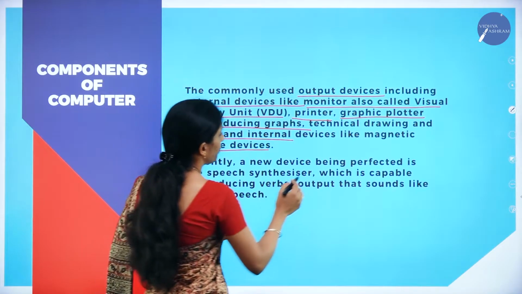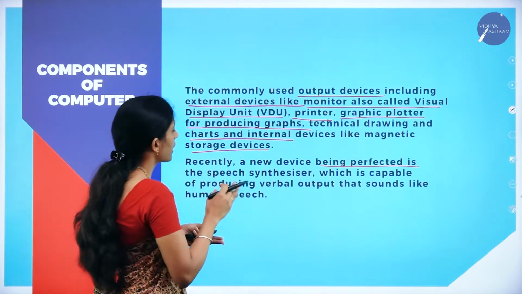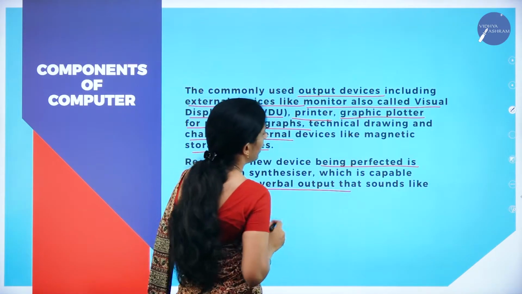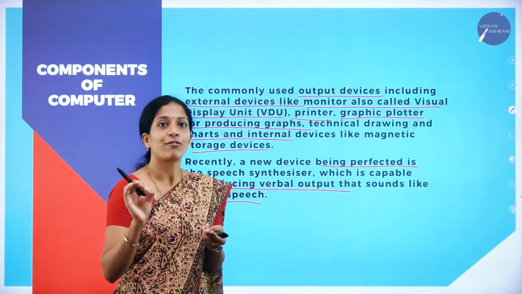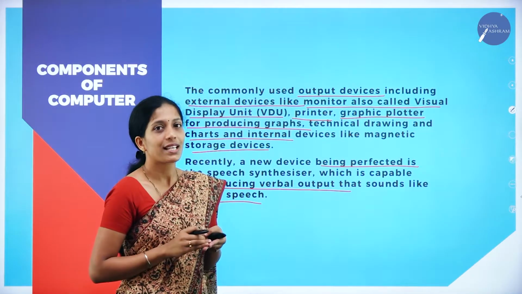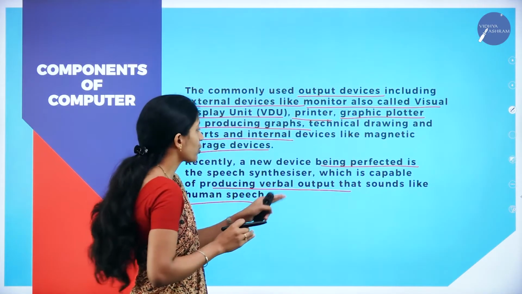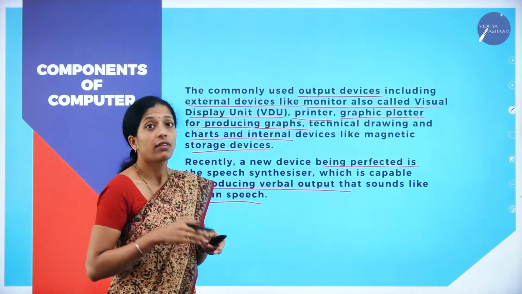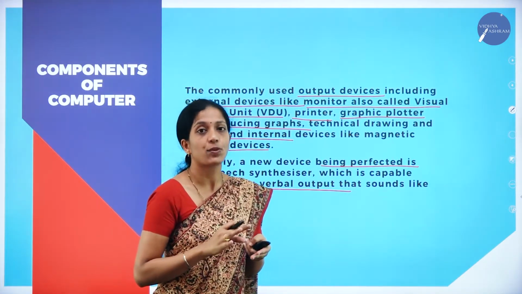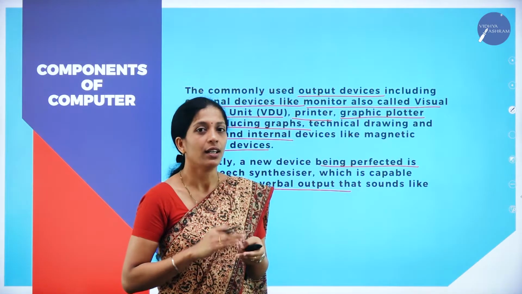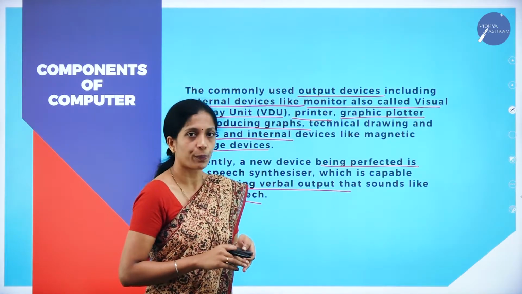Recently a new device has been perfected, a speech synthesizer, which is capable of producing verbal output that sounds like human speech. Through a monitor, the output is in text form, whereas through recent technology the output can also be in the form of voice, a verbal output that sounds like a human voice. So these are the concepts about the components of computer. We have discussed the output unit, and these are the best examples of output devices.